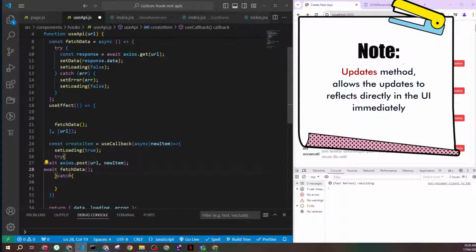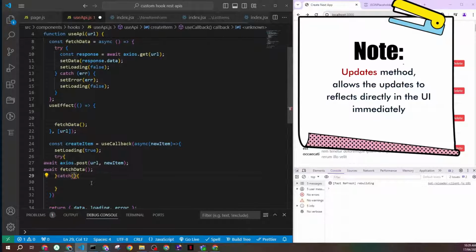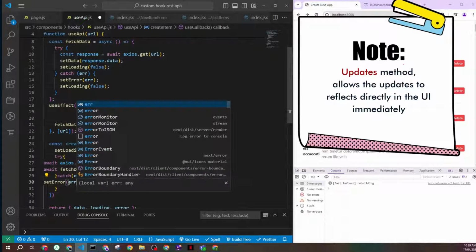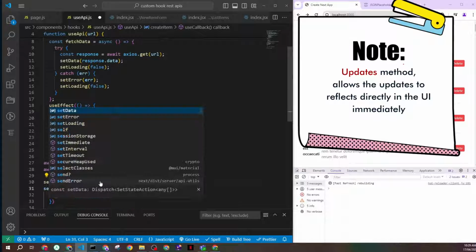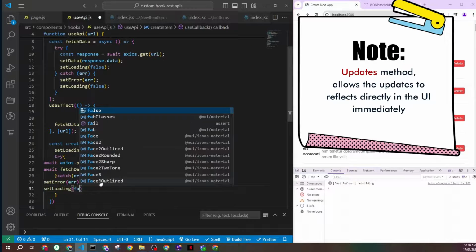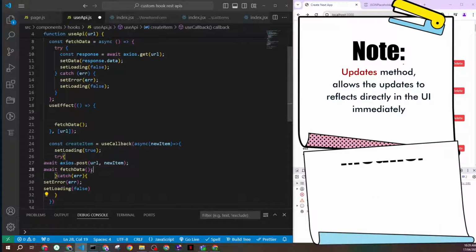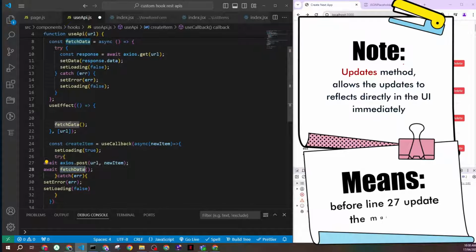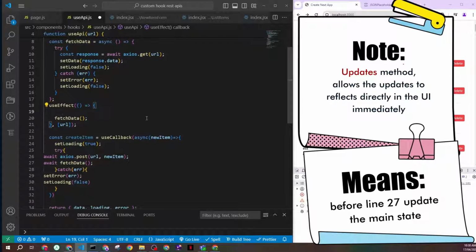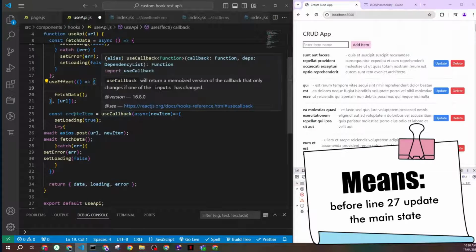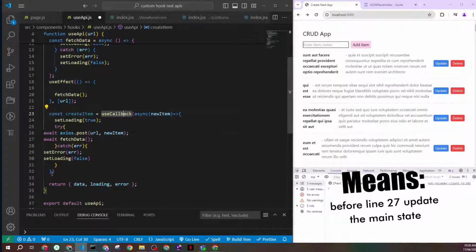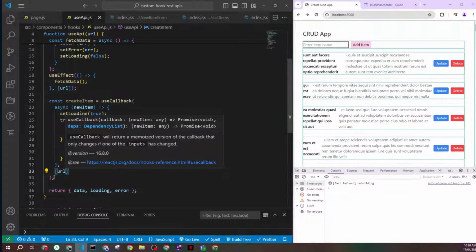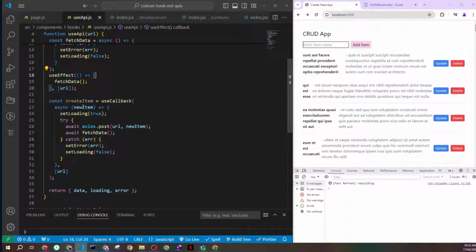And then if an error happens, I want to catch it as well. So I'll say setError to my error, and of course set my loading to false. You can see here in my happy path, I didn't add a setLoading because the fetchData call already takes care of that for me. Now let's come back to our createItem. We use useCallback, and I want this one to rerun only when the URL changes. Now we are done with creating our function.